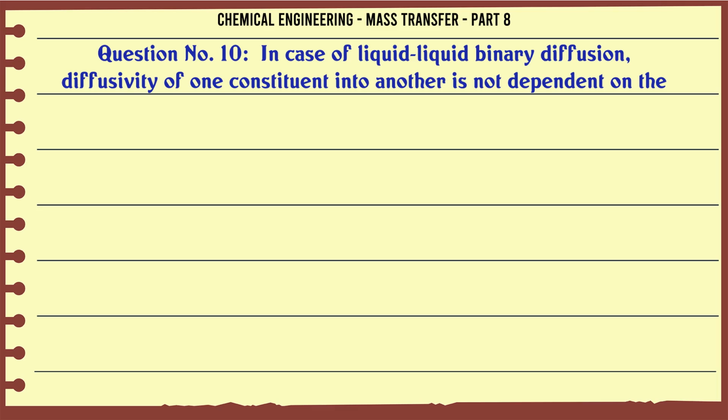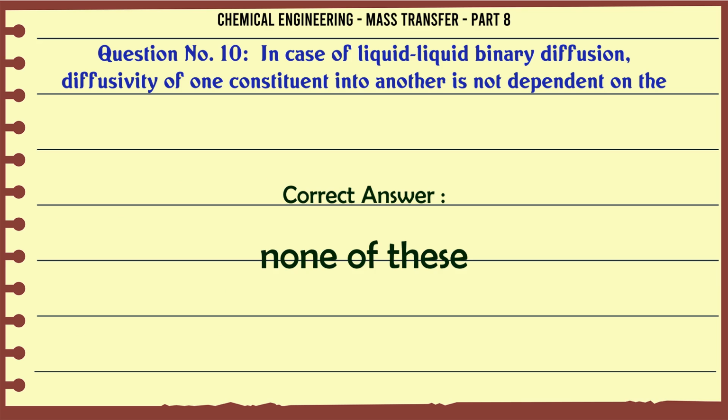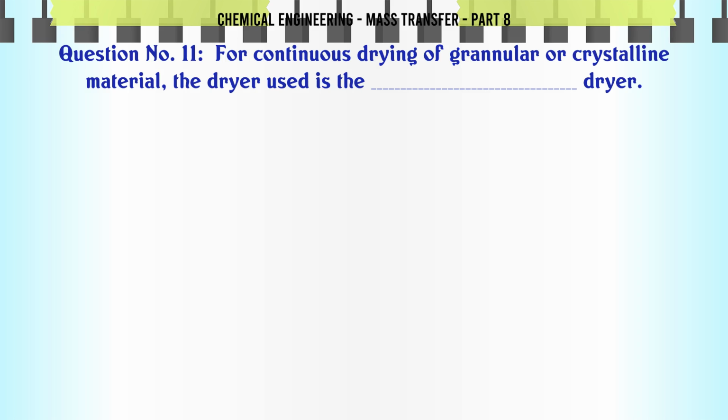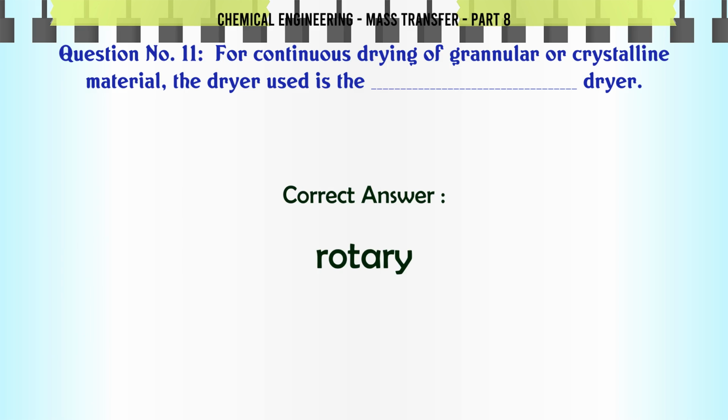In case of liquid-liquid binary diffusion, diffusivity of one constituent into another is not dependent on the A. Temperature and pressure. B. Concentration. C. Nature of the constituents. D. None of these. The correct answer is none of these. For continuous drying of granular or crystalline material, the dryer used is the A. Tunnel dryer. B. Tray dryer. C. Rotary dryer. D. None of these. The correct answer is rotary.